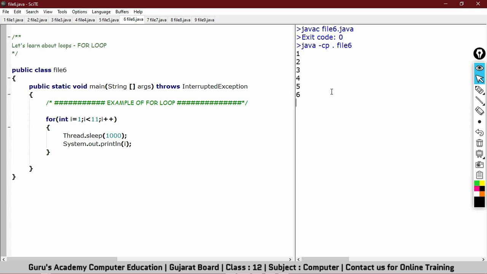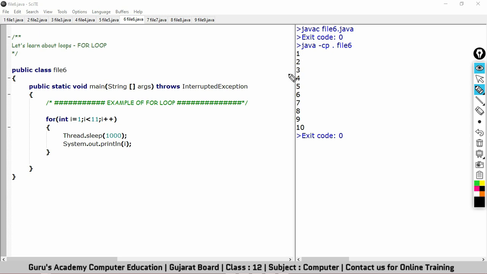Now see, the system is printing our output. As you can see, the system has printed numbers from 1 to 10. And if you have observed, it was pausing for 1 second. The numbers were getting printed after 1 second of wait. And that is possible because of this line, Thread.sleep(1000).